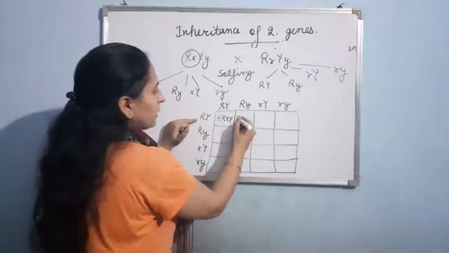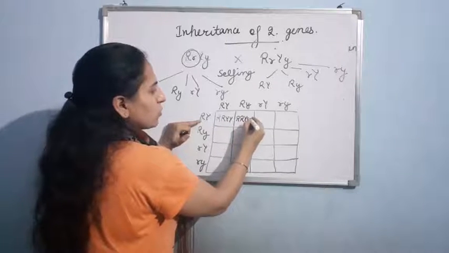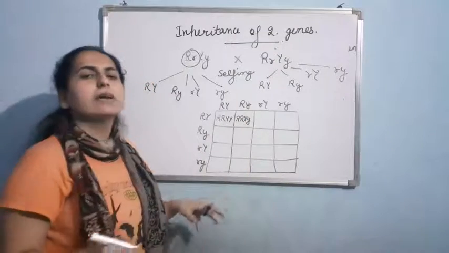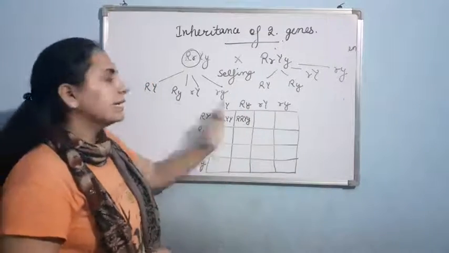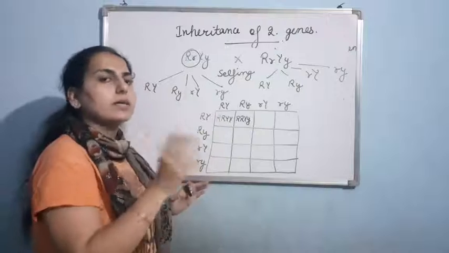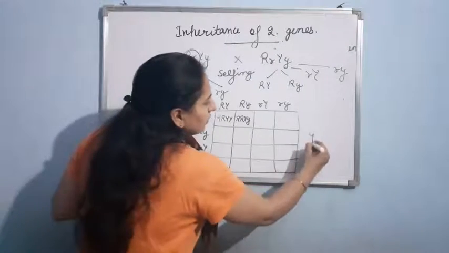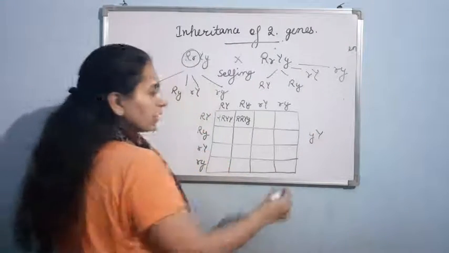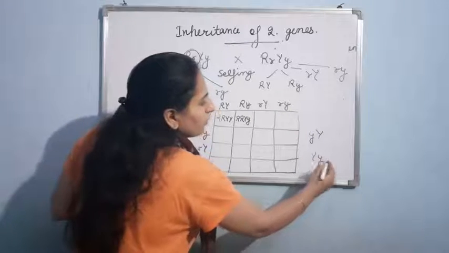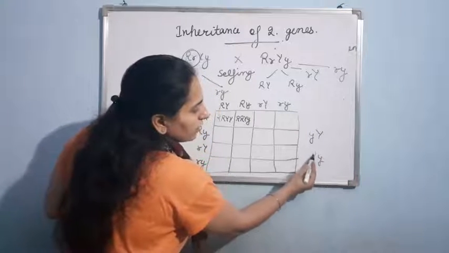It will be capital R, capital Y, small y. The dominant trait, that is the capital one, will come ahead of the recessive one. It is never written the other way. We have to write it like this. The dominant trait will come ahead.